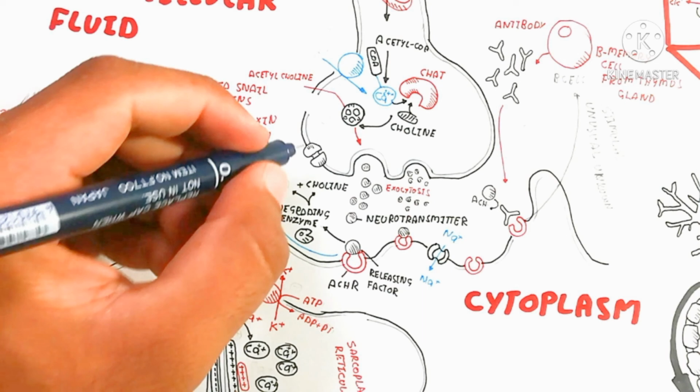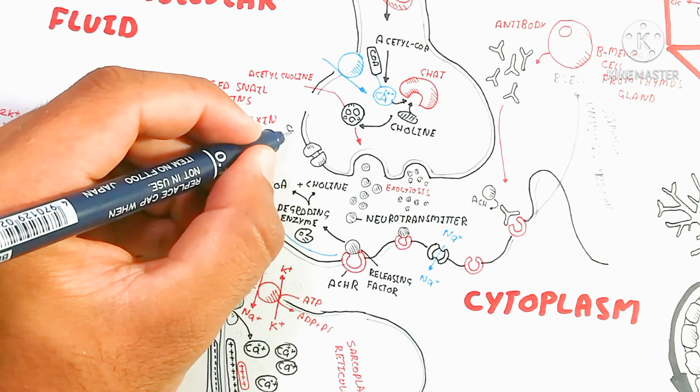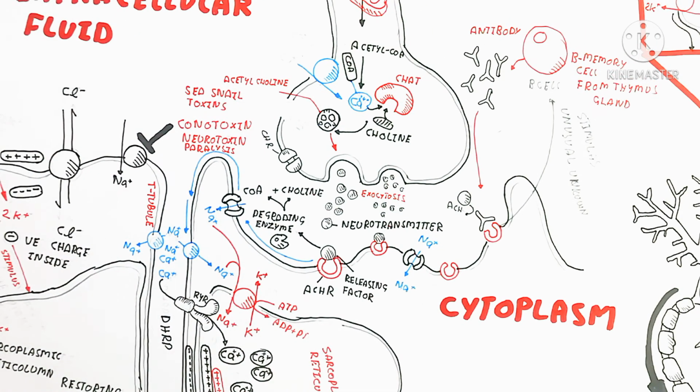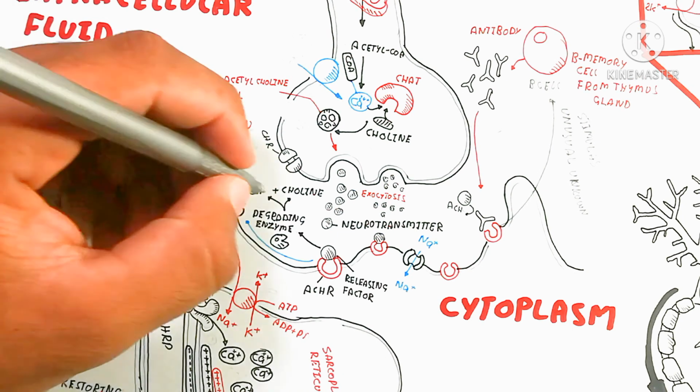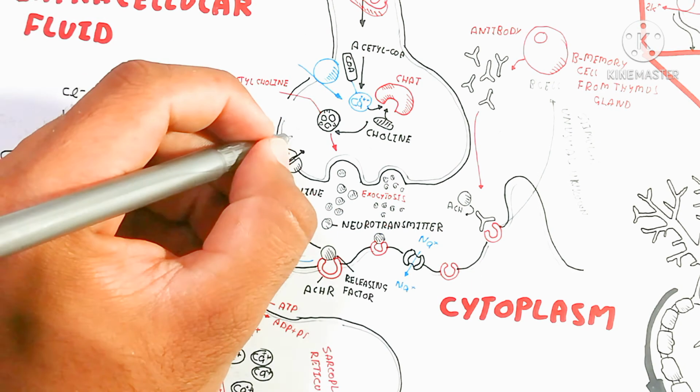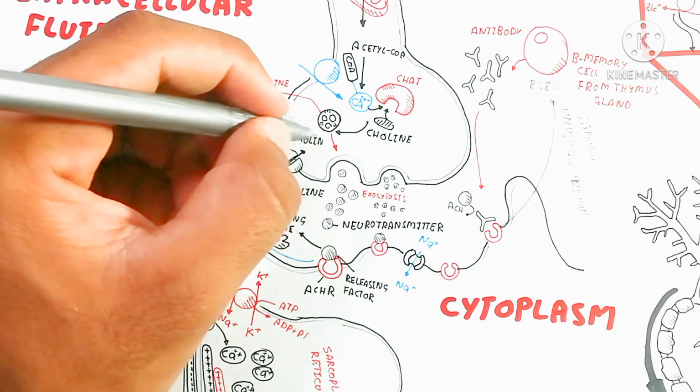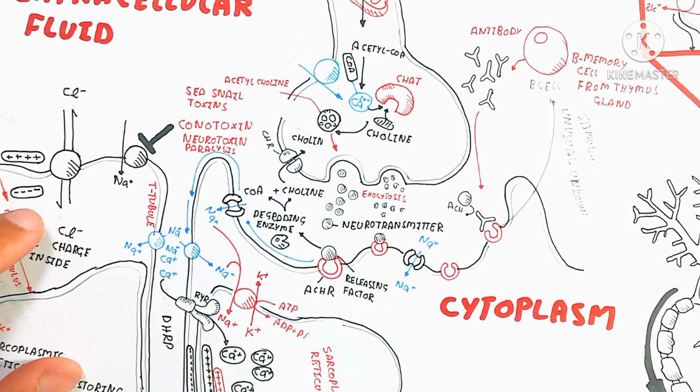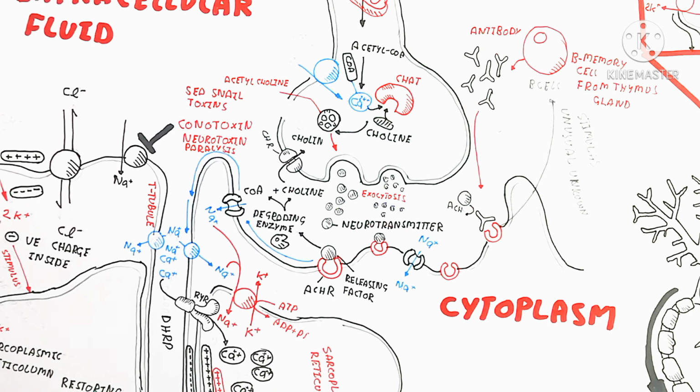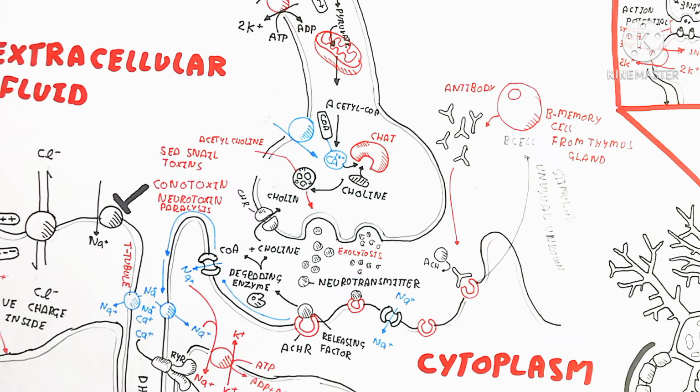So the calcium ion will move inside. What is the meaning of this? Choline contains a negative charge, meaning an excess of electrons, but the calcium ion contains a lesser amount of electrons. That electron deficiency creates a positive charge, which again moves the choline inside.